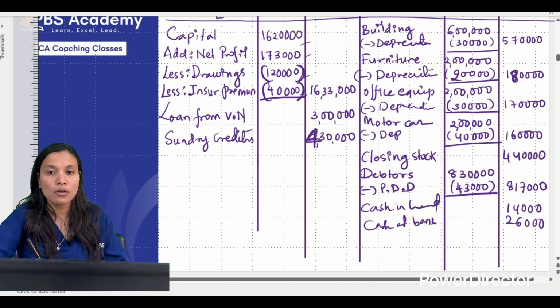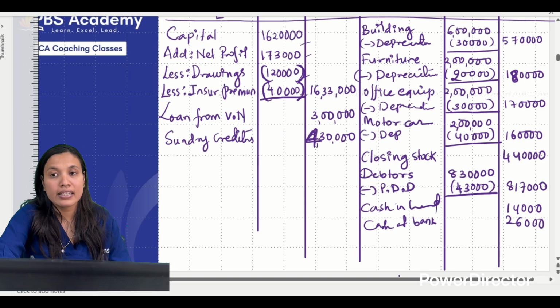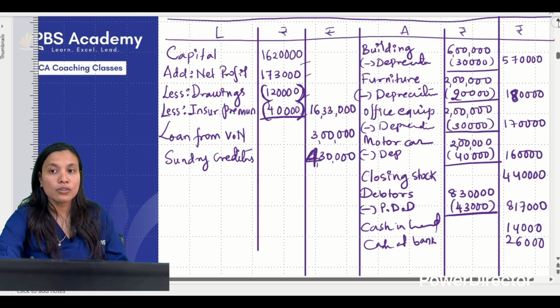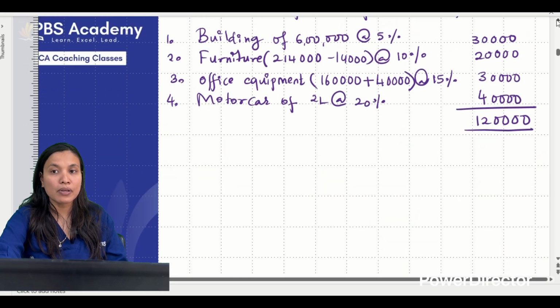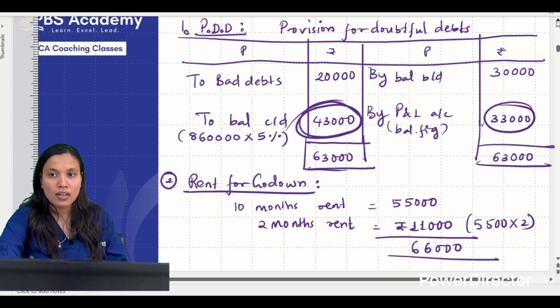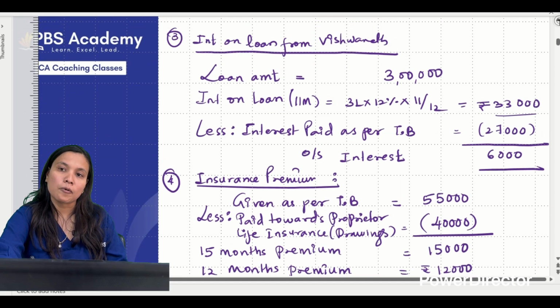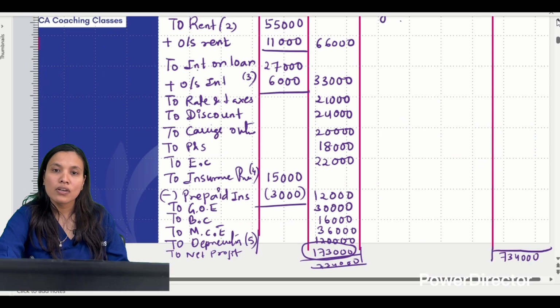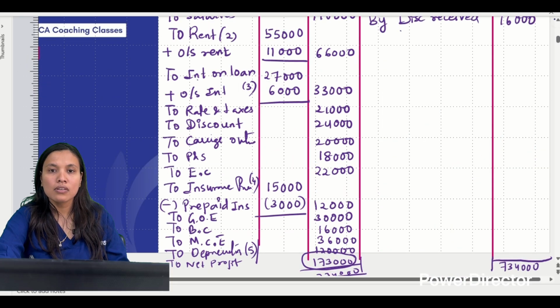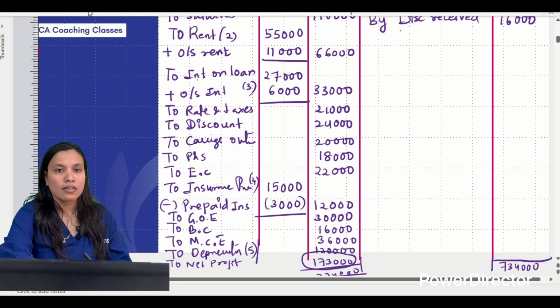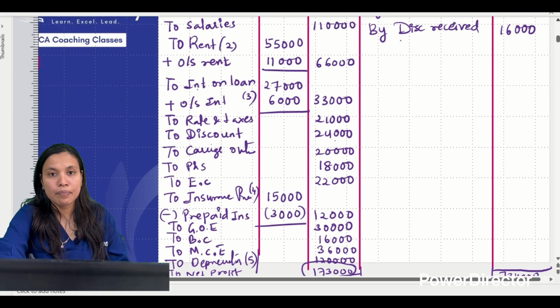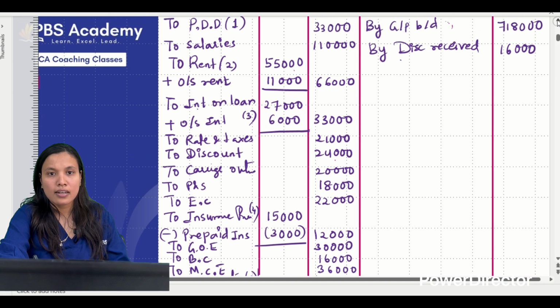But now there are many items which are needed to be considered. What are those items? Go to the P&L account, because I have written in such a manner that we can easily find out what are the items that must be written in the P&L account. So what are those items? Very easily I'll let you know. See here, there are some outstanding and prepaid items, correct?